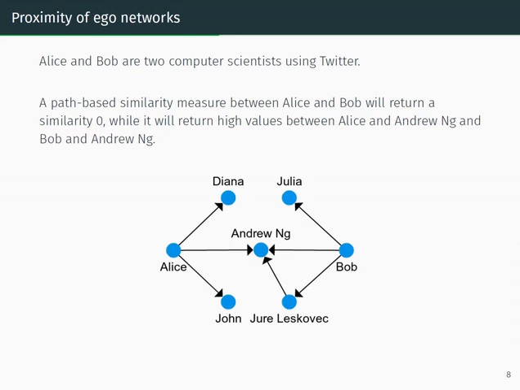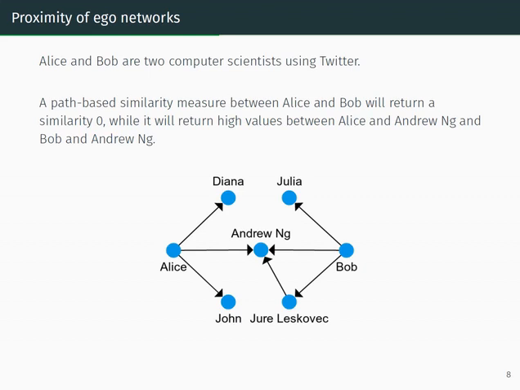First, let us give an intuition for why you use ego networks to represent nodes. In this example, Alice and Bob are 2 computer scientists using Twitter. In the image, we can see the graph, and we have a link between Alice and Diana because Alice is following Diana. However, Diana is not following Alice.